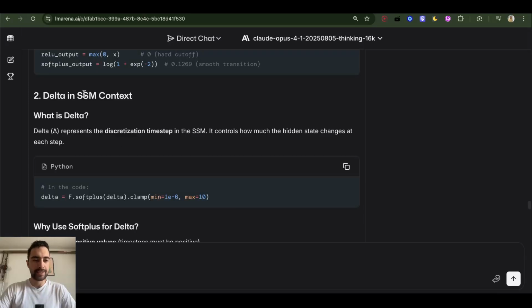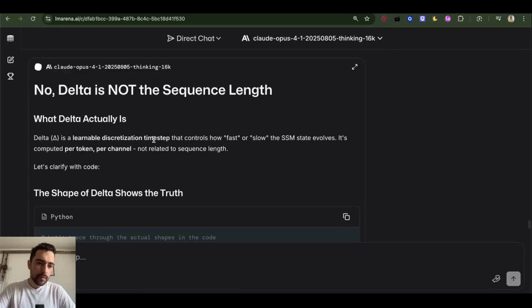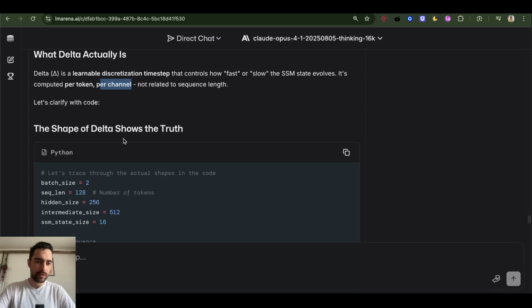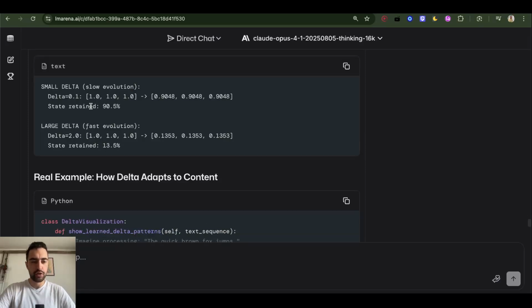So what is delta in the SSM context? Delta represents the discretization time step in the SSM. Delta is a learnable discretization parameter that controls how fast or slow the SSM state evolves. It's computed per token per channel, not related to sequence length. So it controls how much of the previous state is retained in the new state. If it's small, then a lot of state is retained, but if it's big, then only a bit of previous state is retained, and the new token influences the new state a lot more.